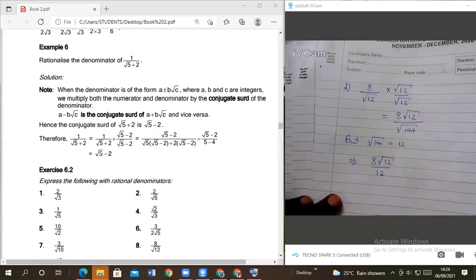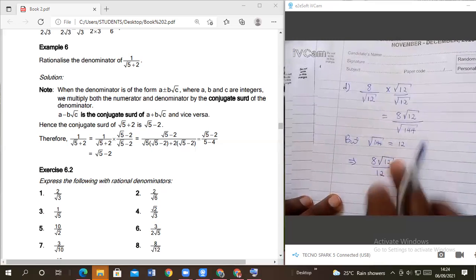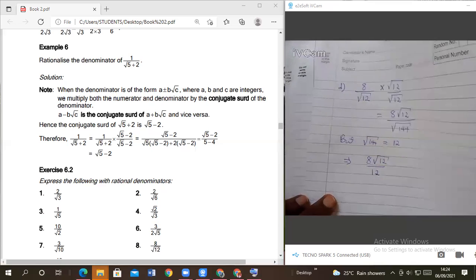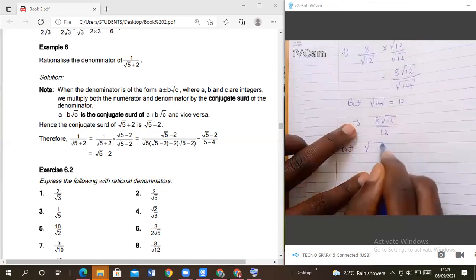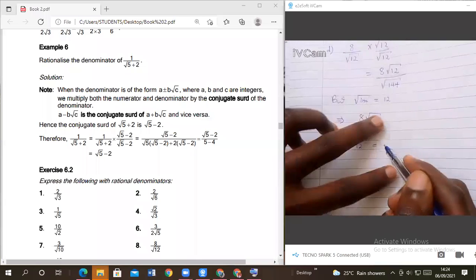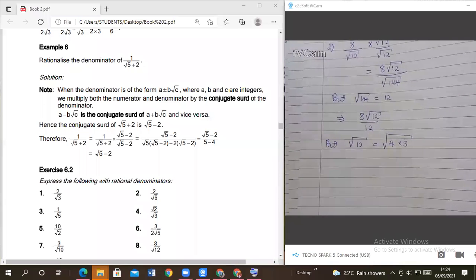Members, yes. But now when you look at root of 12, square root of 12, that one can still be simplified. Can still be what? Simplified. But root of 12 is the same as root of what? 4 times what? We simplify, the number cannot be simplified further. Right together?